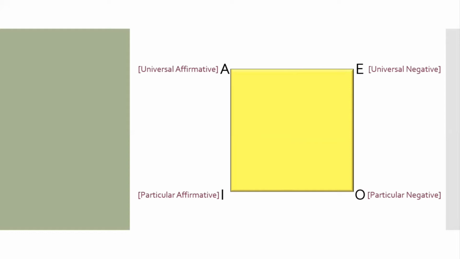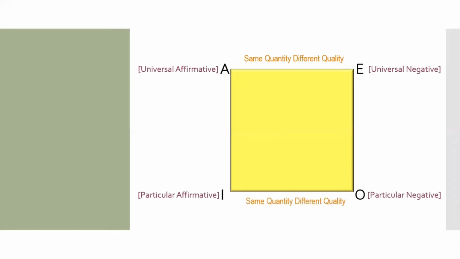Now, what we need to observe is, let's look at A and E. A and E are both universal, but one is affirmative and one is negative, which means both of them have the same quantity, but they have different quality. So the words quantity and quality become very important for us to remember. Likewise, the same relation is observed between I and O. They have the same quantity, but different quality.